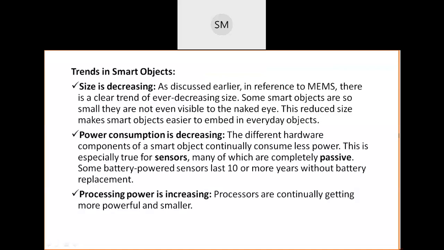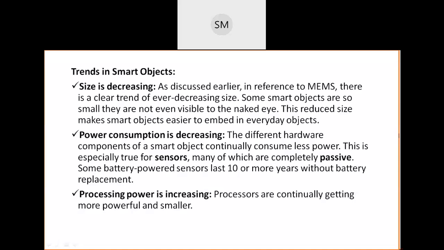I was also discussing trends in smart objects, and the meeting ended in the previous class, right? So let me continue with these trends in smart objects. The trends are nothing but which era is going on right now in smart objects, what type of facilities and advancements are there. So this is about trends in smart objects right now.